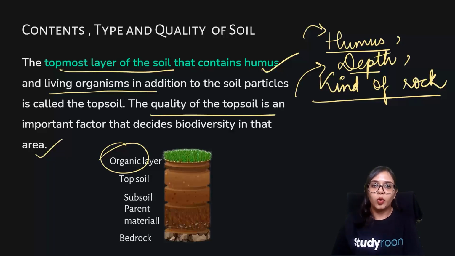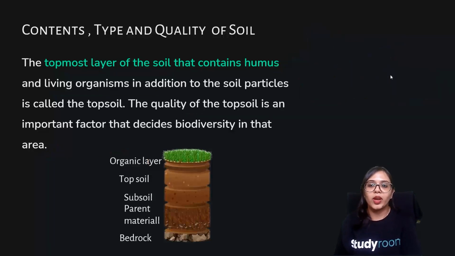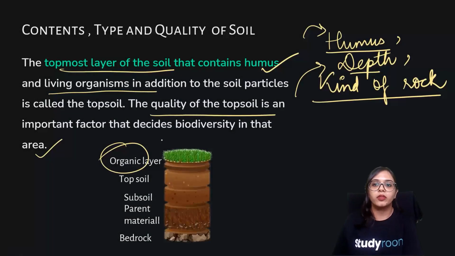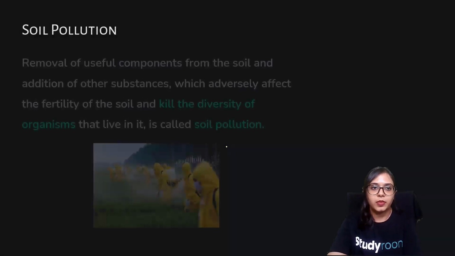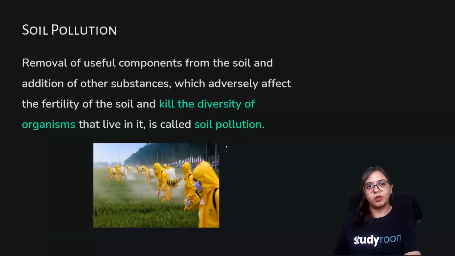So these qualities, the humus content, the depth of the rock, and the kind of rock the soil is being formed of, are going to determine the content, the type, and quality of the soil, and naturally they're going to determine the number of plants or trees that are going to thrive on that soil. Now, having learned about the content of the soil, let's have a look at soil pollution.